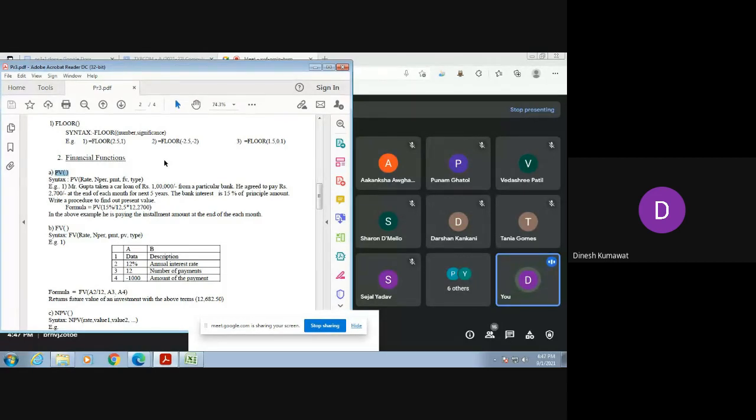So as I already told you, you do not need to put much stress on your brain in this practical. What is given to you in your practical sheet, you need to do it as it is in your Excel sheet. Can you tell me the formula of present value: 1 divided by (1 plus i) raised to n? Is it similar to the accumulated value formula? Ma'am, I don't know the formula for accumulated value.